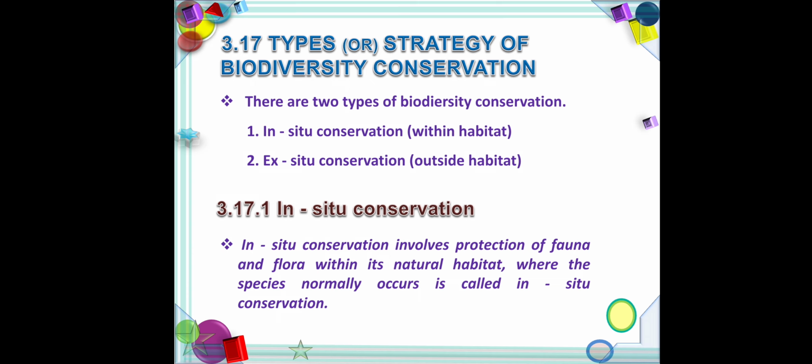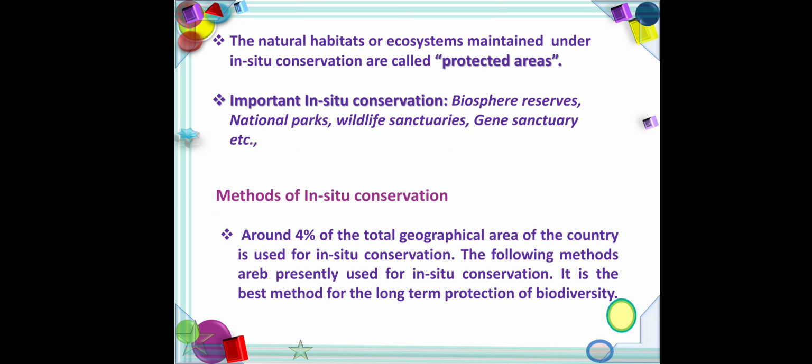In situ conservation. In situ conservation involves protection of fauna and flora species within the natural habitat. There are 5 methods of in situ conservation: first one, biosphere reserves; second, national parks; third, wildlife sanctuaries; fourth, gene sanctuaries; fifth, other projects.